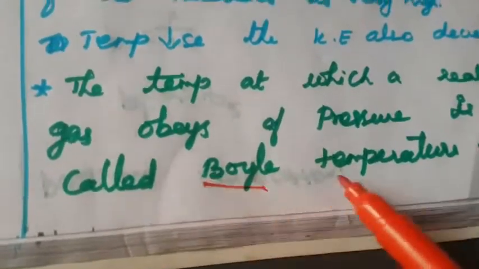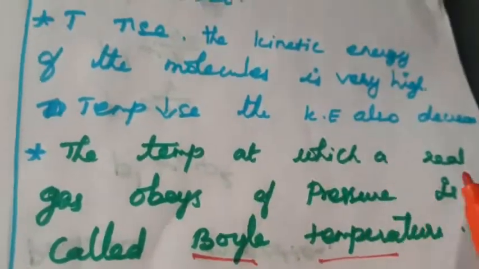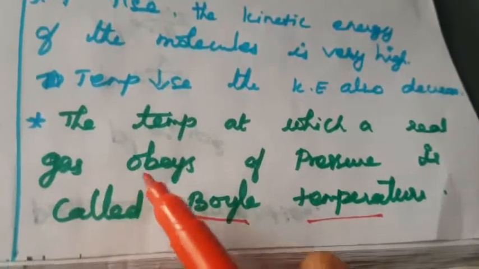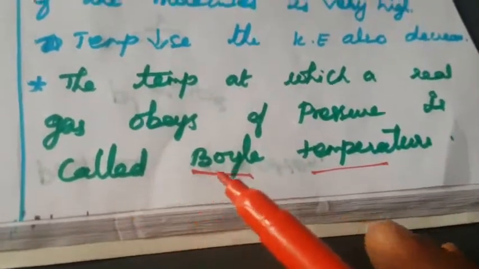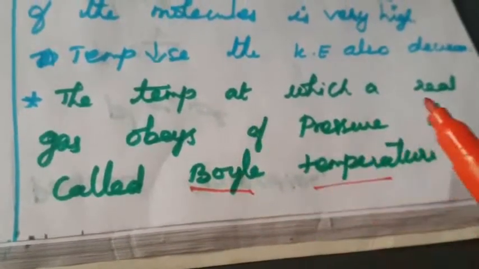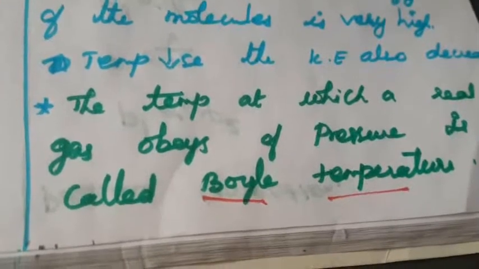Another two more questions. What is meant by Boyle temperature? The temperature at which a real gas obeys the ideal gas law over a range of pressure is called the Boyle temperature. So that is another definition. Next, two conditions are there.